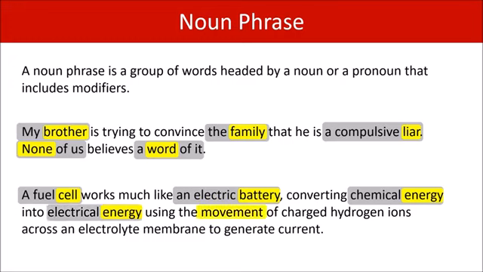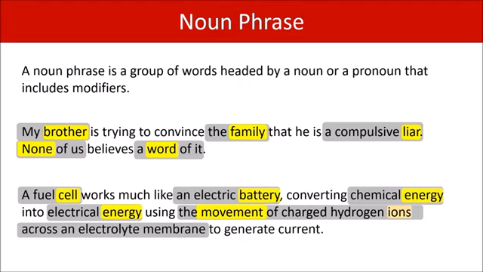Movement is the head noun. The movement of charged hydrogen ions across an electrolyte membrane is the noun phrase. Of course, you might have spotted that this noun phrase includes two embedded noun phrases. Charged hydrogen ions is a noun phrase, but here it's part of a modifier.